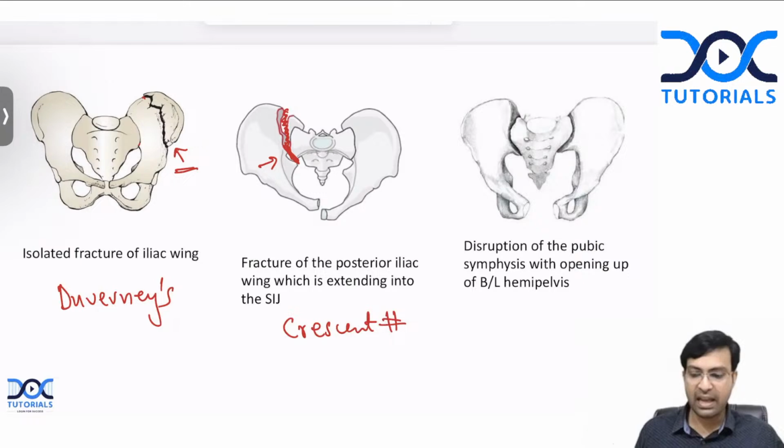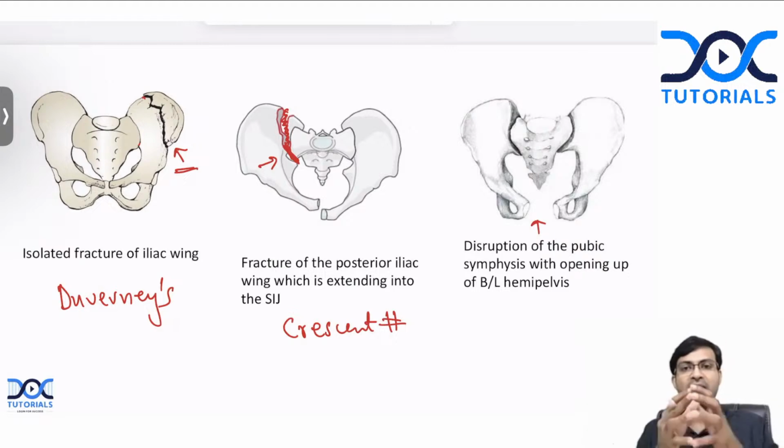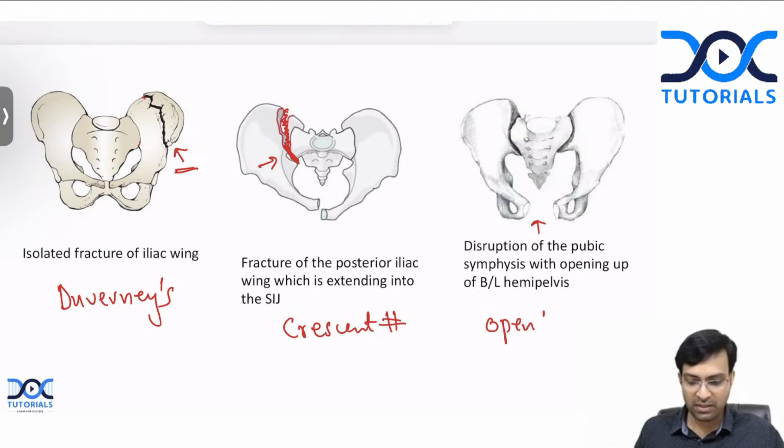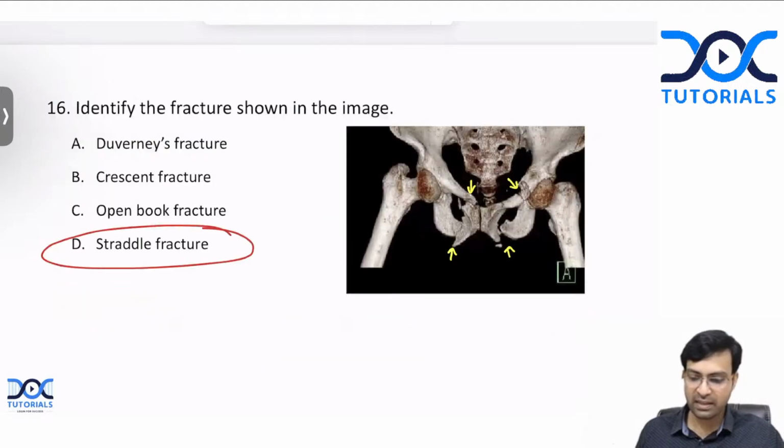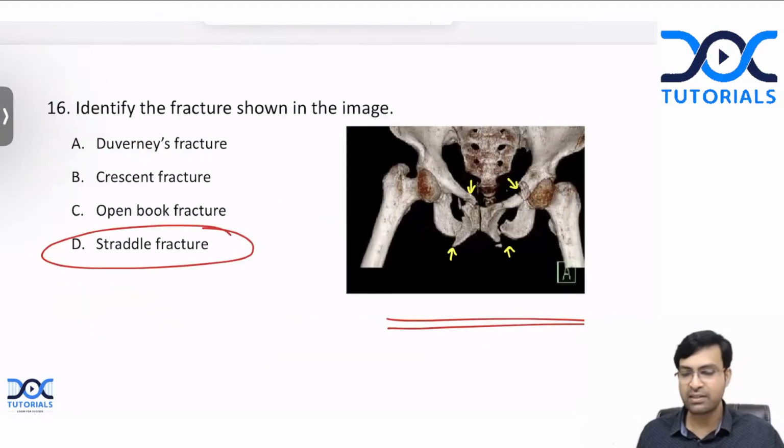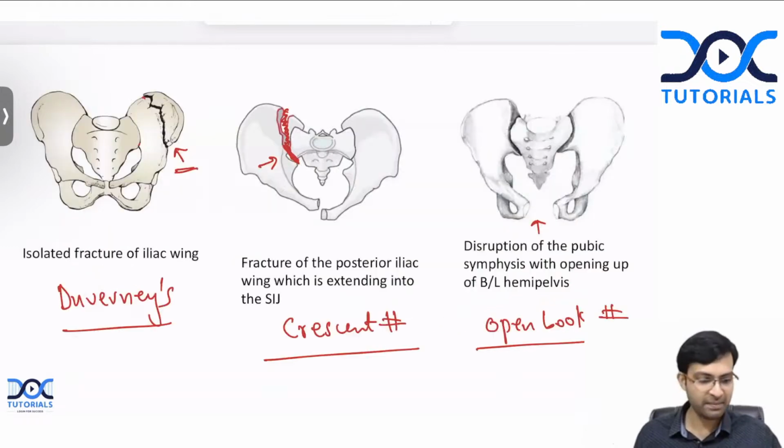And in open book fracture, there is disruption of the pubic symphysis, and because of the disruption, the entire pelvis opens up like this. This is your open book fracture. So don't get confused. This is Duvernay, this is crescent, this is open book fracture, and this is straddle fracture, where there are bilateral superior and inferior pubic ramus fractures. Okay.